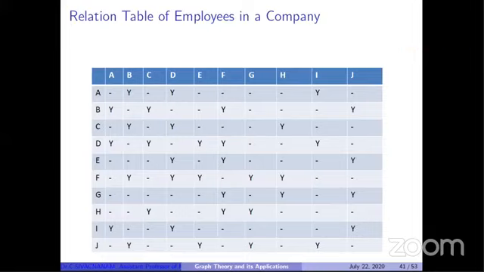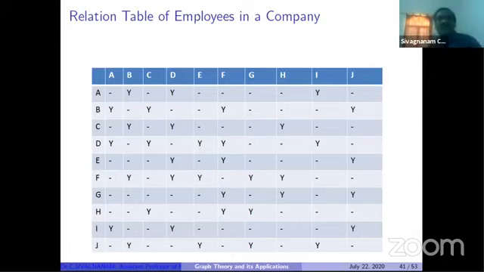Okay, so I'm giving one small example here. It contains some 10 people, so 10 employees are available. What is the meaning of this table? For A and B, I'm giving Y. Y means A and B are biased. They may be friends or they may be enemies. Biased. Okay, so A and B are biased.